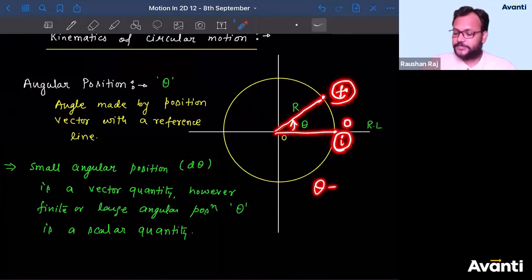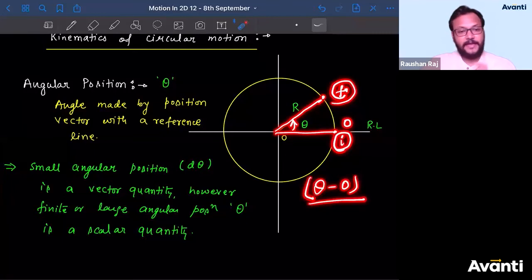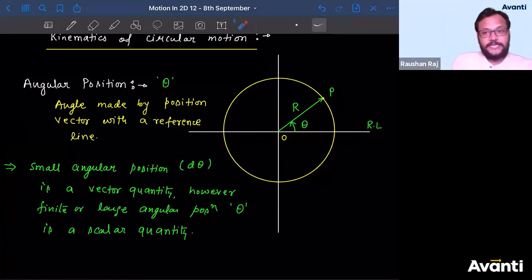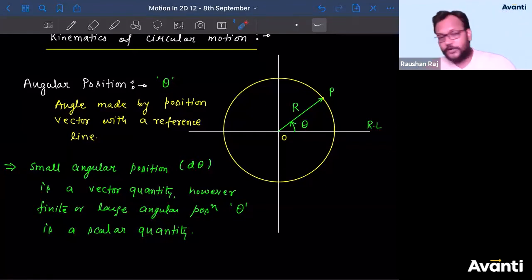So theta minus 0. That is why we consider angular displacement as theta most of the time, considering that the particle was at theta equal to 0 at time t equal to 0. So don't get confused if you are being given theta as the angular position, or in some questions angular displacement as theta also. There is a proper reason behind that. All right, guys. So I hope you have understood this.